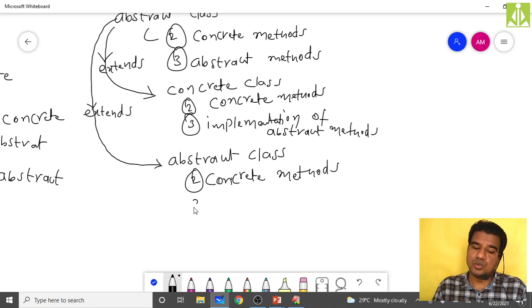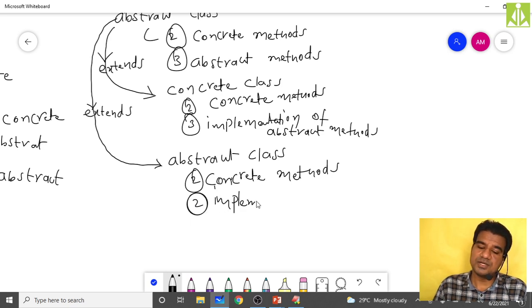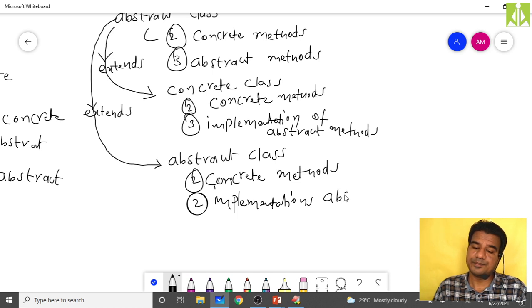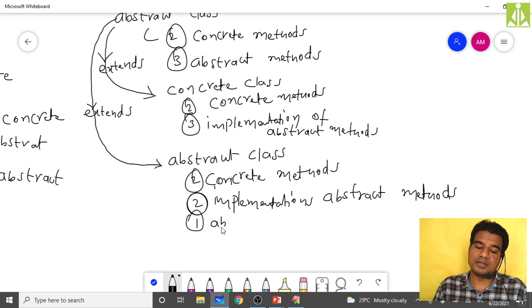So I am giving two implementations for my abstract methods, and I am maintaining the last one as an abstract method only.